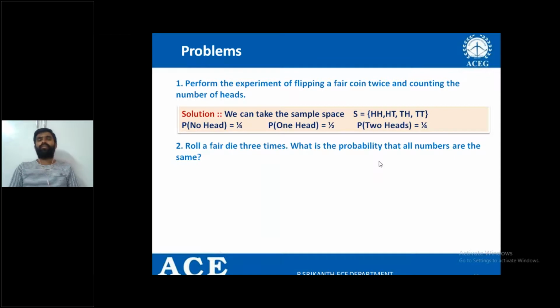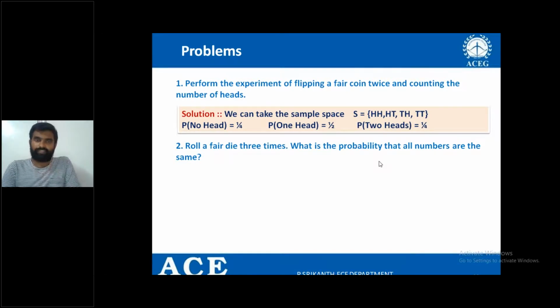Same in the sense, if you get 1, that is same. 3 times 2, 3 times 3, 3 times 4, 3 times 5, 3 times 6. So what is the probability that you will get 3 ones or 3 twos or 3 threes or 3 fours or 3 fives or 3 sixes?